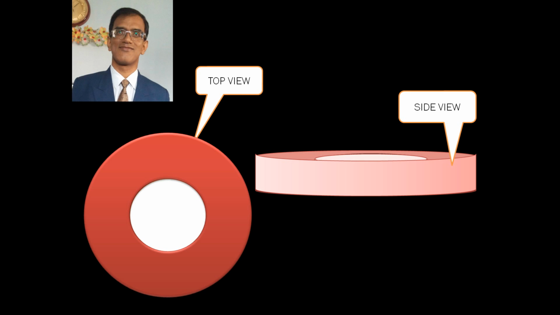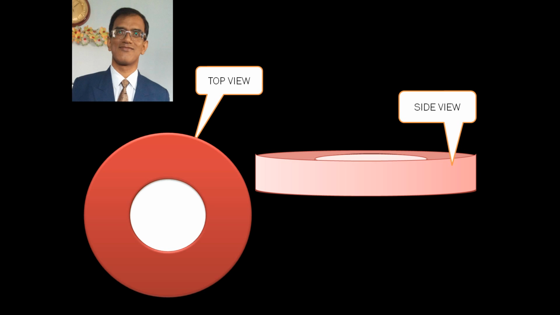As far as the well is concerned, it was a cylinder, and we know that the volume of the cylinder is pi r square h. But how to find the volume of this embankment? It is also very simple. If we subtract the volume of the inner cylinder, that is the cylinder which is in white color, from this whole figure, the thing which we will get will be the volume of the embankment.